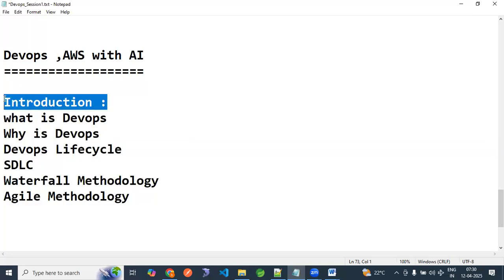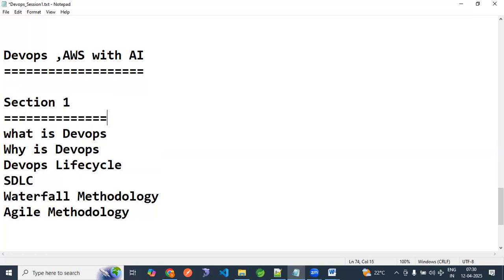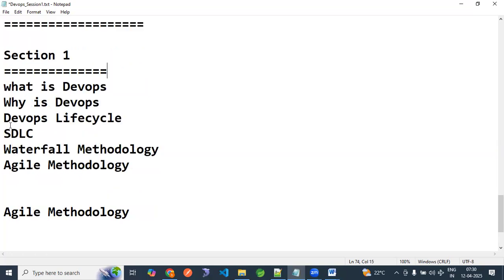We can call that section 1 or module 1. This is what we have to understand in section 1. Then in section 2, we will go slowly one by one.